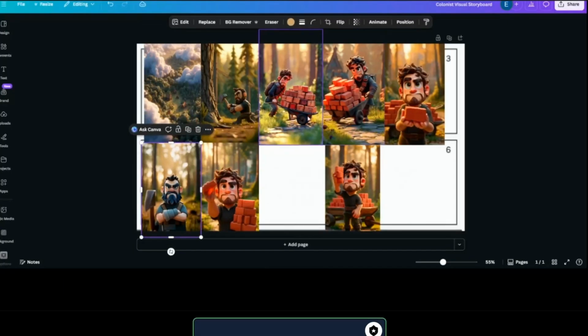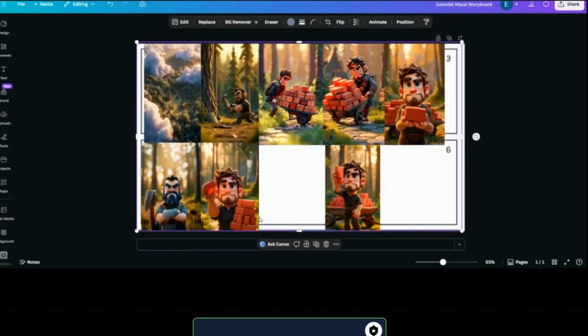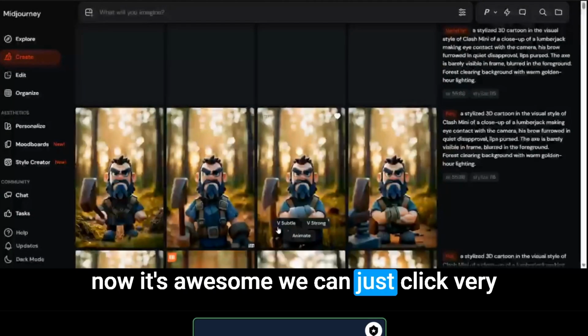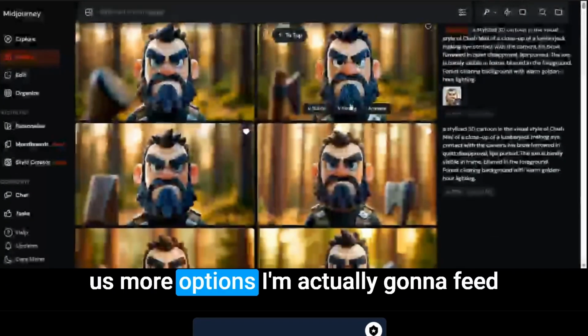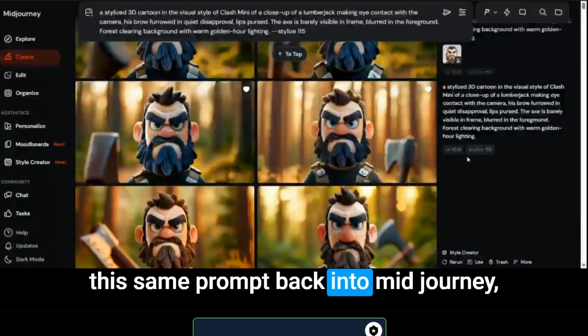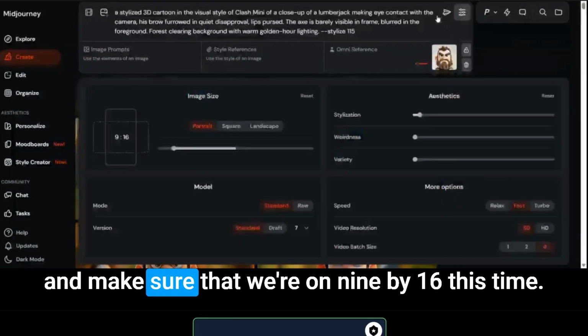Cool. Nice. So far, coming to trade brick for wood. Handshake, tree fall, and then one more closing shot like this. Now, the awesome thing is you can just click very subtle and very strong, and then that'll give us more options. So I'm actually going to feed this same prompt back into Midjourney and make sure that we're on 9:16 this time.